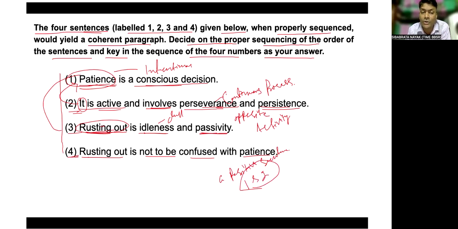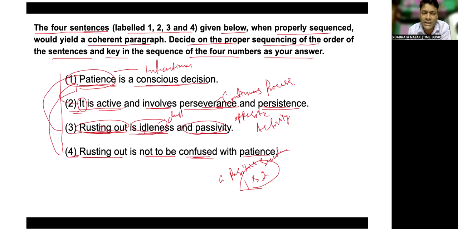Whereas resting out is completely the opposite of patience, involving idleness and passivity, right? Then the connection between patience and resting out: resting out is not to be confused with patience, and we shall not connect resting out with patience.